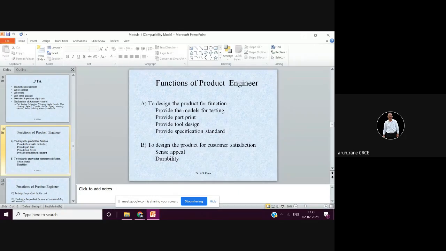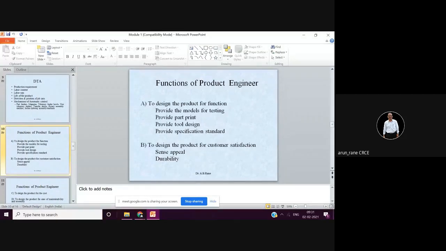So the movement is fast, because instead of giving a multi-start thread, you could give a higher pitch. There are two ways: either you give a multi-start thread or you give a higher pitch. Higher pitch means, like I just told you, you can give 3 mm pitch and say 3 start, so the movement will be 9 mm. Another alternative is that instead of using a 3-start thread, you can simply give a 9 mm pitch. But then in this case, even though you get the movement of 9 mm